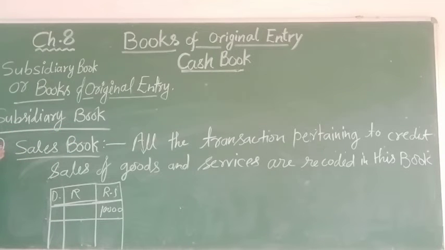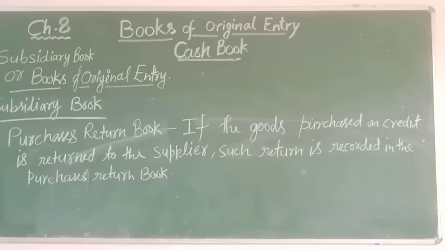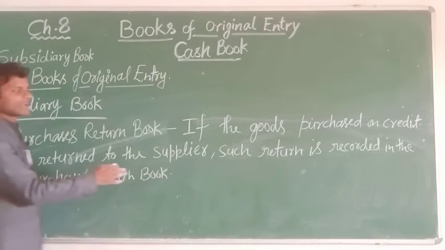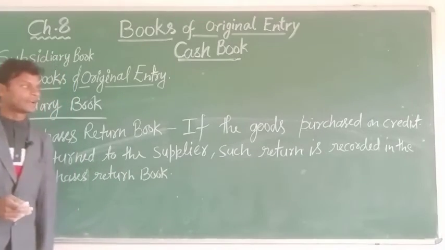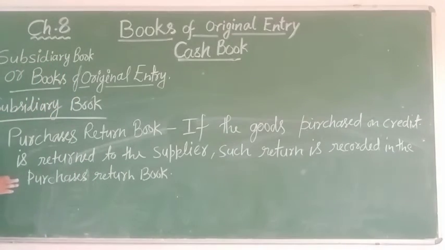So the fourth point is the purchase return book. If goods purchased on credit are returned to the supplier, such return is recorded in the purchase returns book.